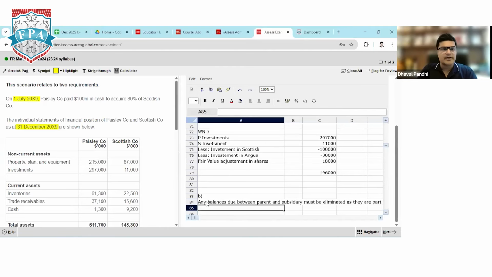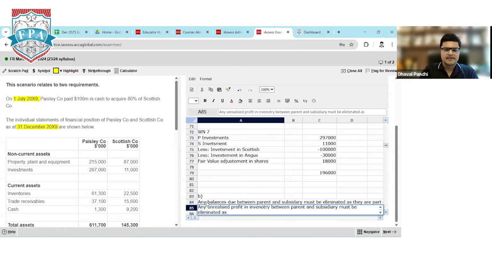The next point I need to discuss is the unrealized profit. Any unrealized profit in inventory between parent and subsidiary must be eliminated as it's a part of intra-group adjustment, and the profit is not realized due to not selling externally.